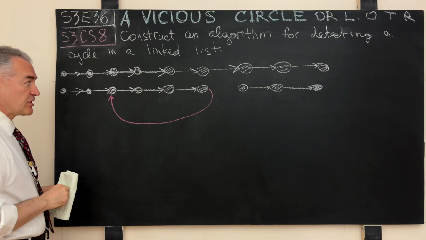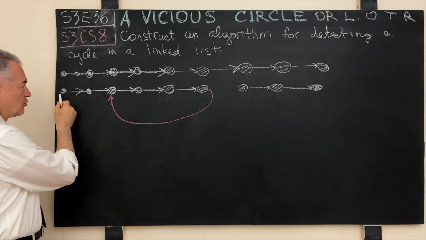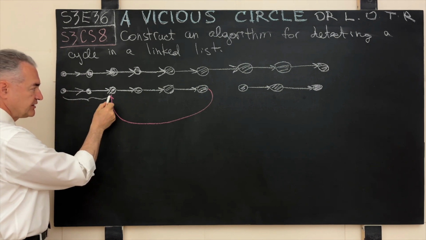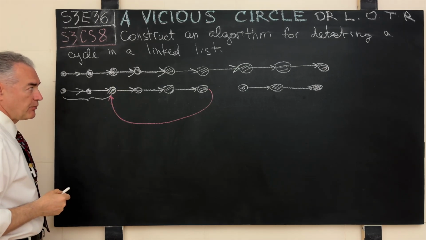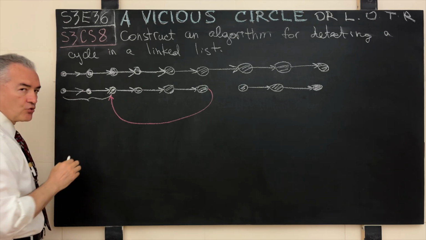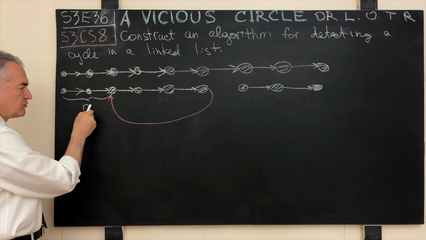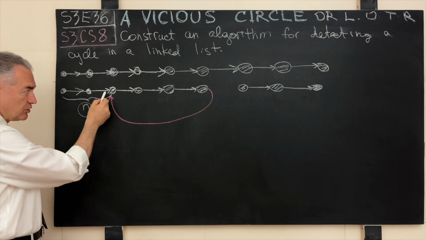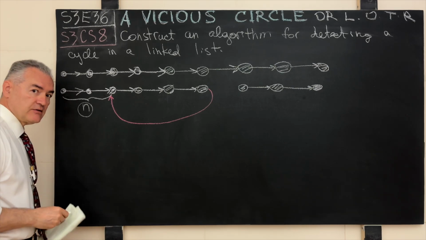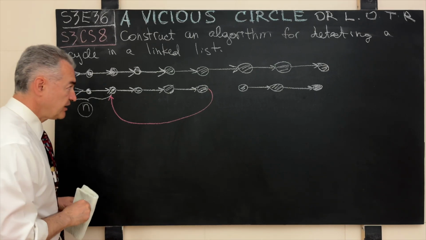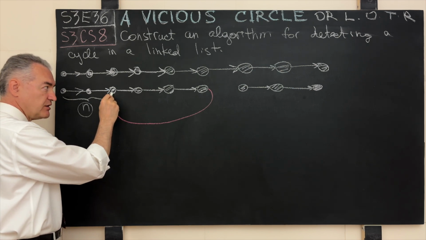The second unit of information is the following. In such a list, in its most generic fashion, we will have some number of nodes that are not part of the circular structure, that are not part of the ring. And this linear or not broken stretch of the linked list has some number of entries, let's say n, and we want to recover that number, the number of the nodes in the list that are not part of the ring. And the third and the final unit of information is the size of the ring, or the number of nodes in a ring.